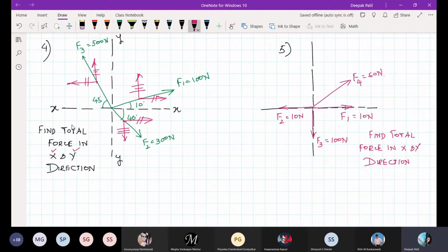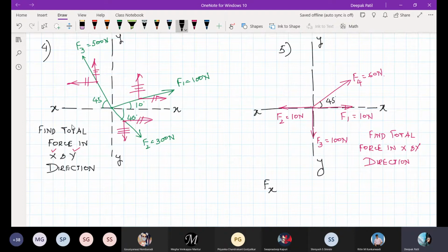Now coming to the fifth numerical example, you can see here. So force F1 is in the x axis itself. So this was our x axis and this is your y axis. And this angle I didn't give, but after the class I put it in a message that it is 45 degree to the x axis. Now to solve this one, you need to find the total force in x and y direction. So let me find out that.